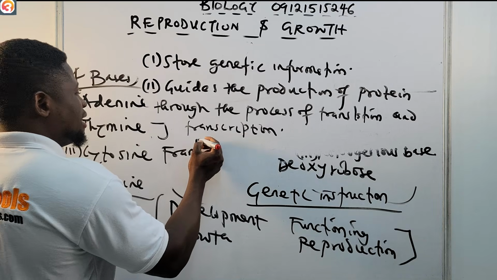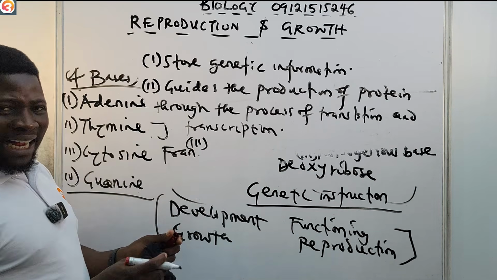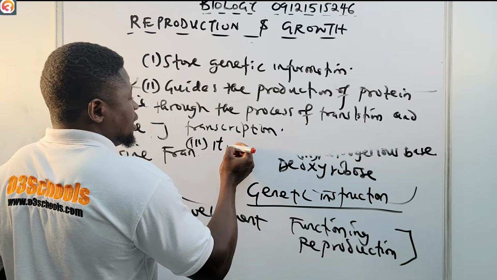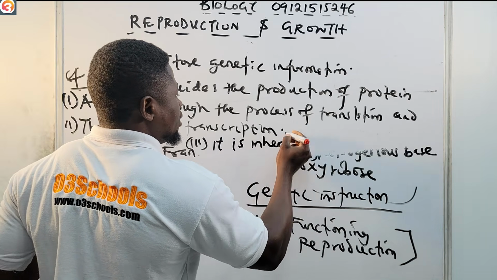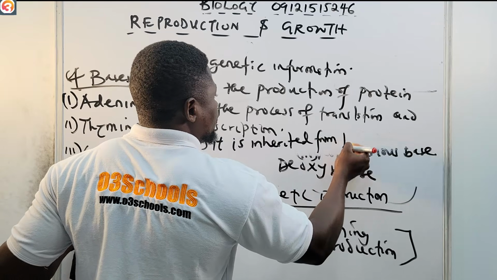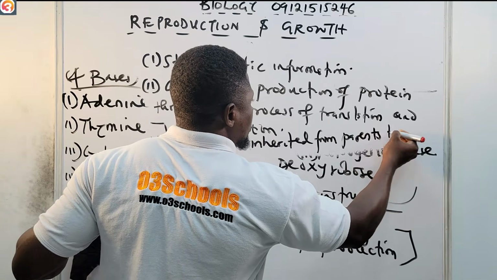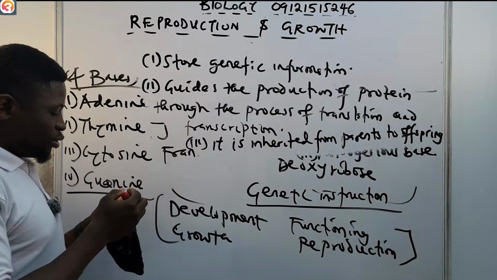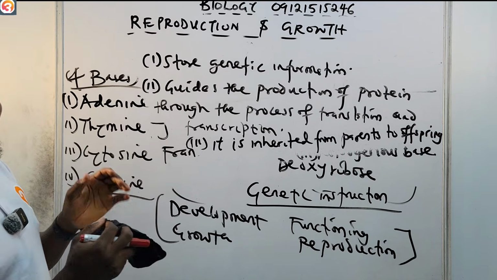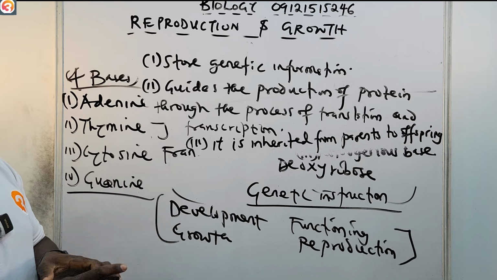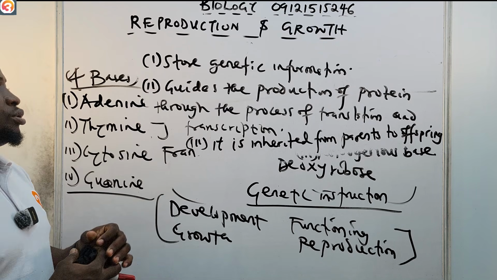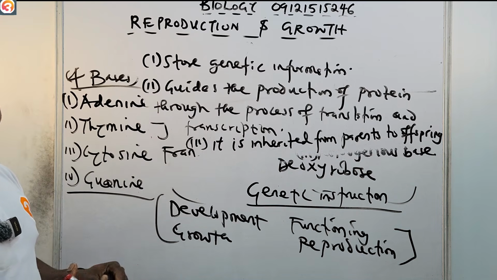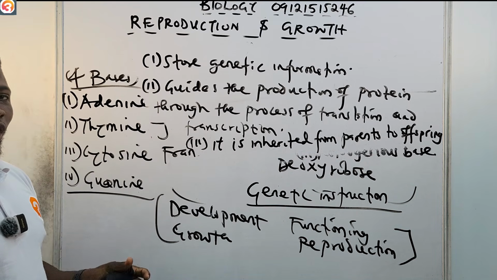And then number three, it is transferred from parent to offspring. So it is inherited from parents to offspring. Please take note of that. These are the functions of DNA. Number one is to store genetic information, which is very important. Number two, it guides the production of protein through transcription and translation. And number three, it is inherited from parent to offspring.